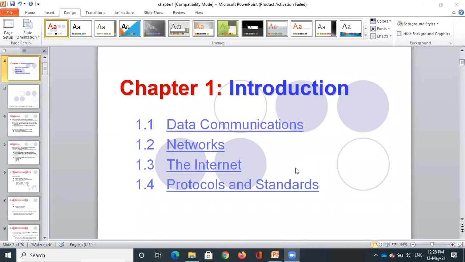And also we need to follow some standards. The OSI model and TCP/IP model have provided some standards and guidelines so that we can communicate with the devices. So these are the basic things that we'll be studying.